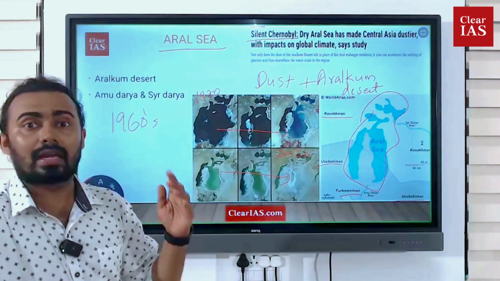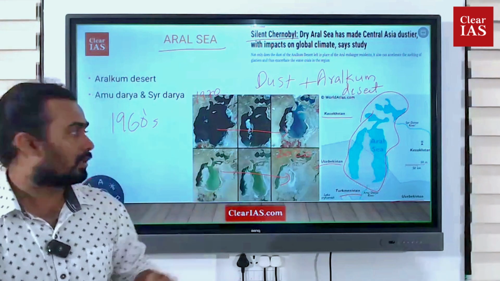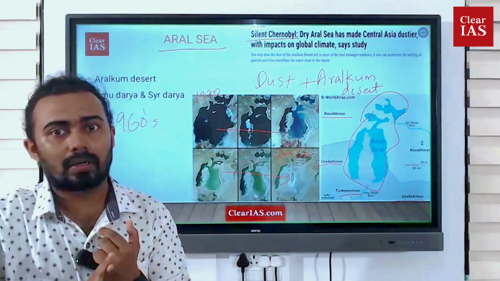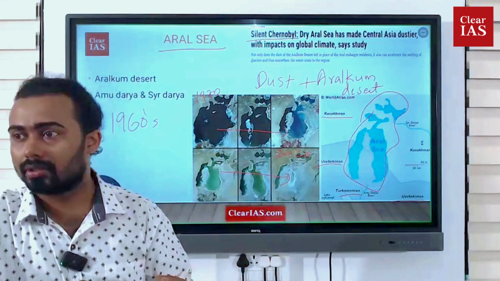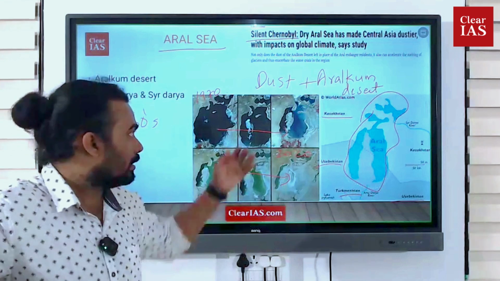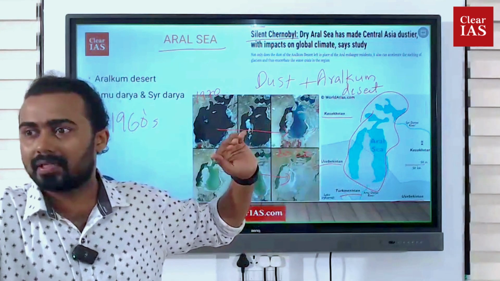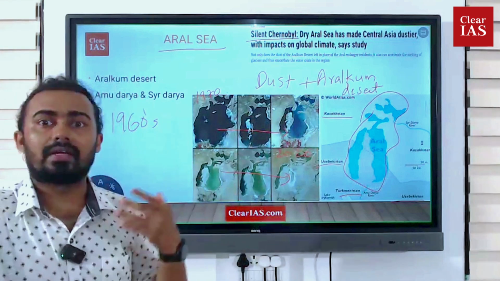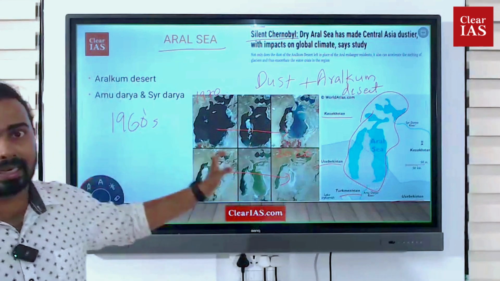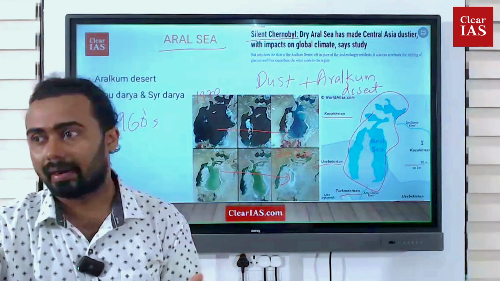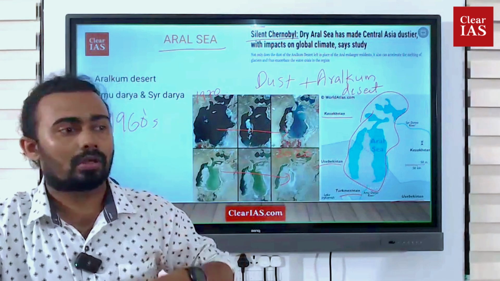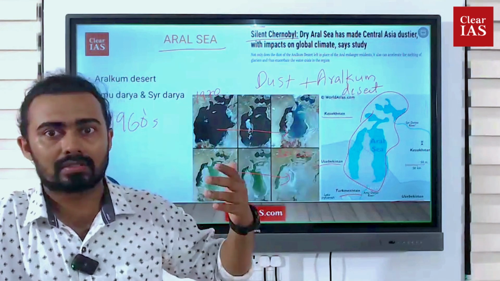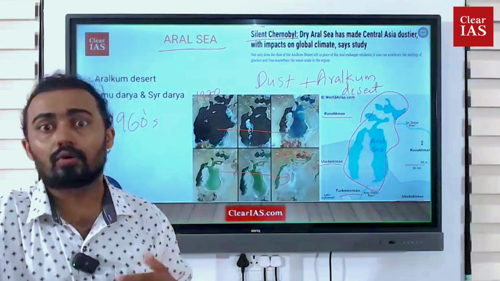All these activities created less inlet. What are the sources of this lake? Rain is one source, and the rivers coming into this lake are the other. This is already a dry region, so it experiences very little rain. The second source is the Amu Darya and Syr Darya rivers. When dam construction started in the 1960s, the rivers dried up, so no further water went to the Aral Sea. When the sources of the lake, the two rivers, dried up, the Aral Sea also started drying up.